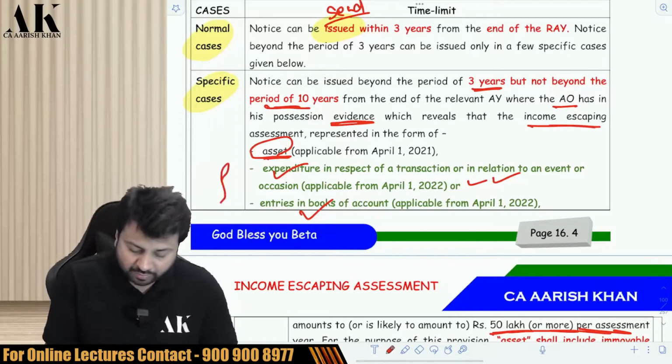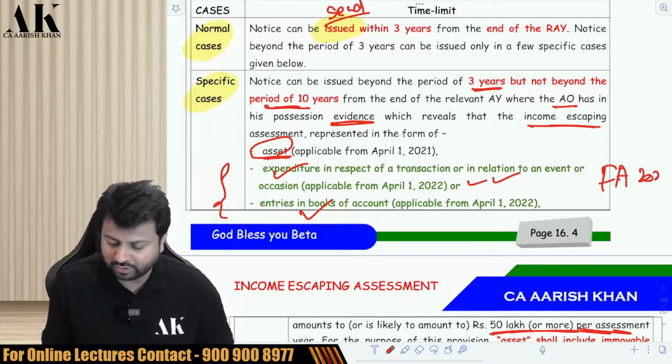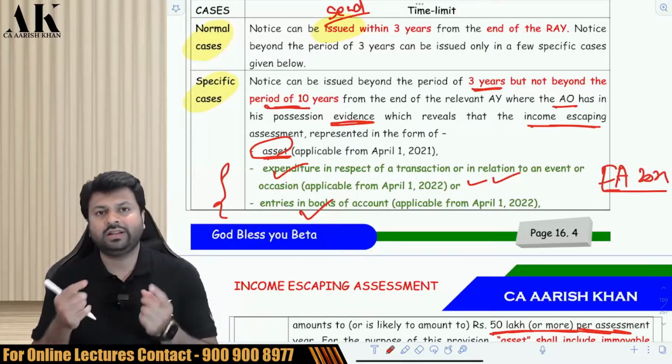The next 2 points were added by Finance Act 2022. Earlier, these 2 points were not there. Earlier, only the asset point was there.